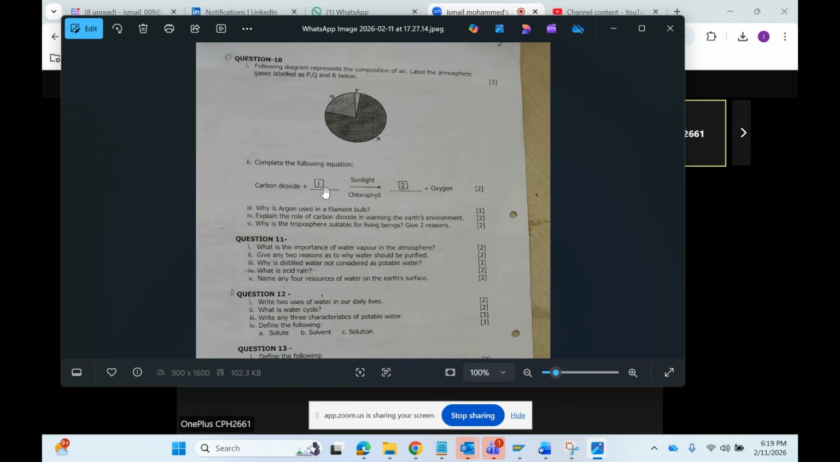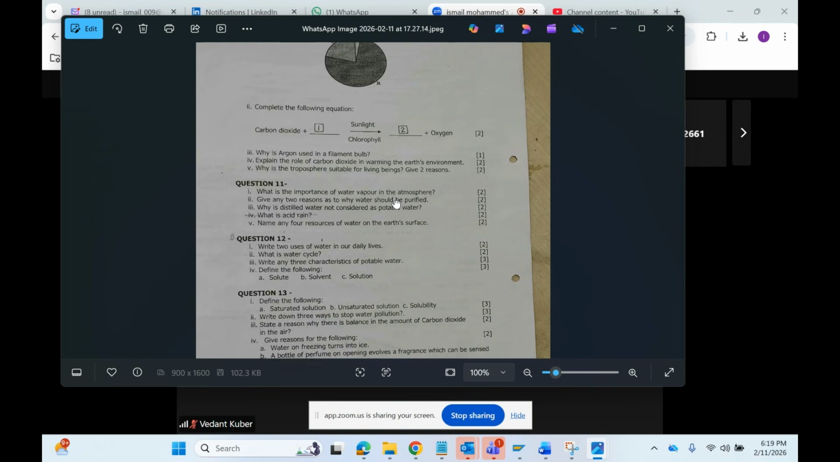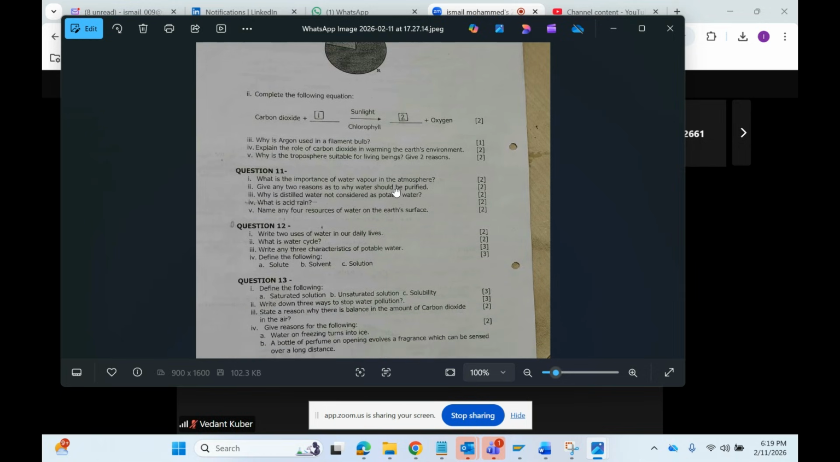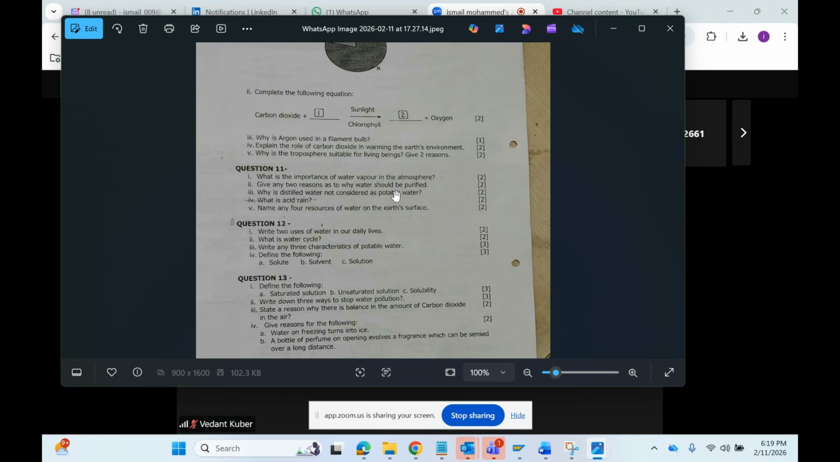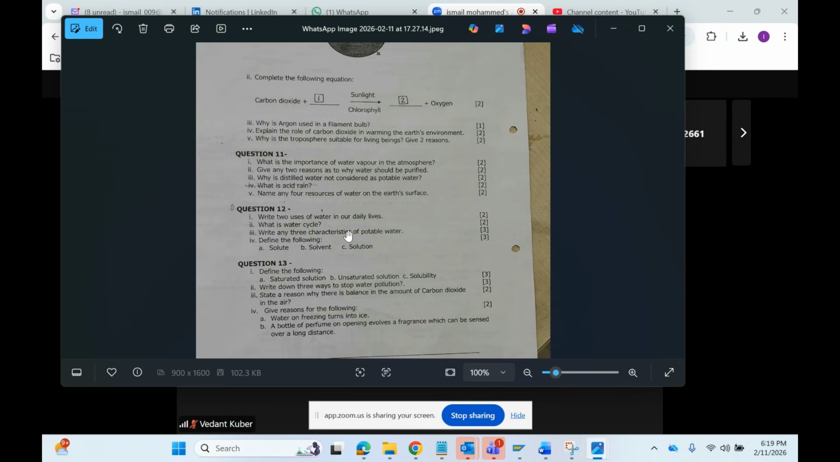What is 1? 1 is water and 2 is, you can say, glucose plus oxygen. 1 is water. Why is argon used in the filament bulbs?